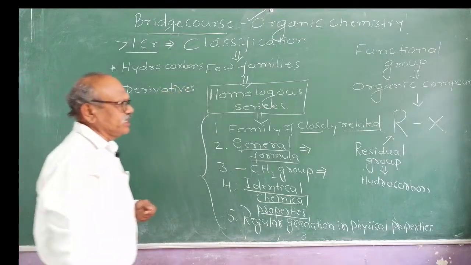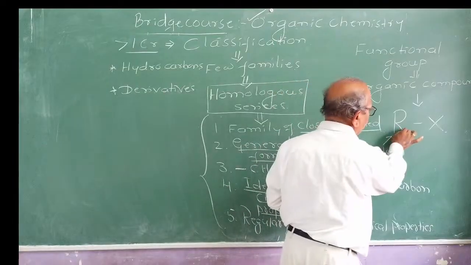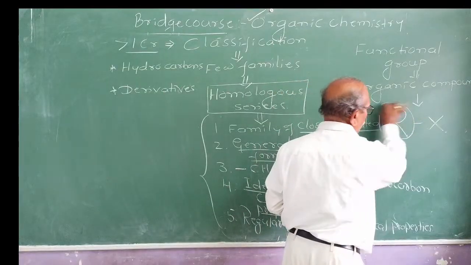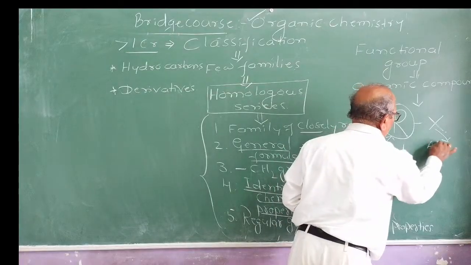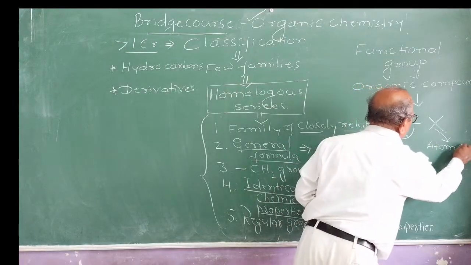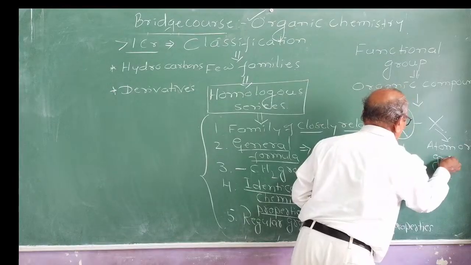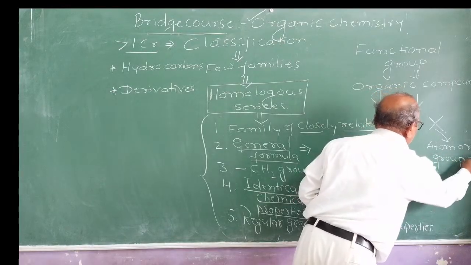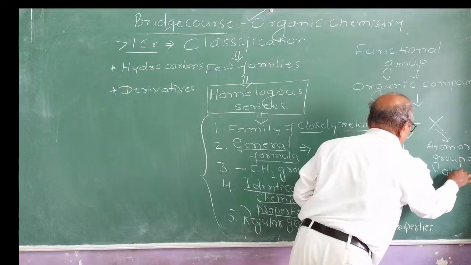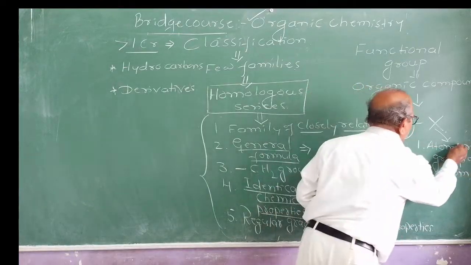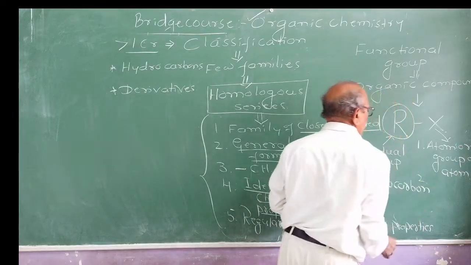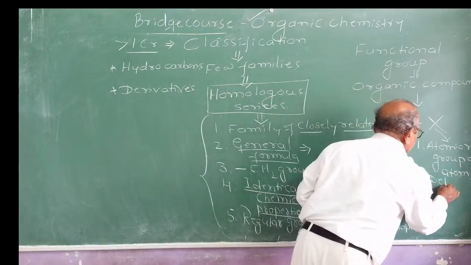Derivatives are nothing but the compounds obtained by replacing one or more hydrogens of the hydrocarbon by some other atom or group of atoms. Atoms or group of atoms which determine chemical properties